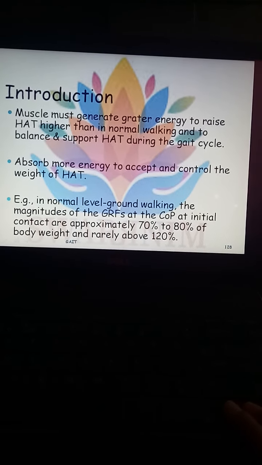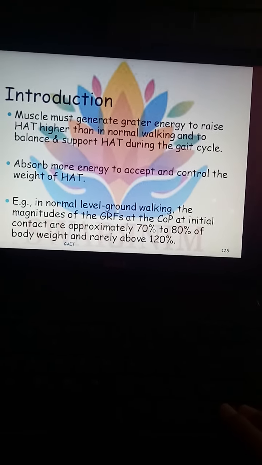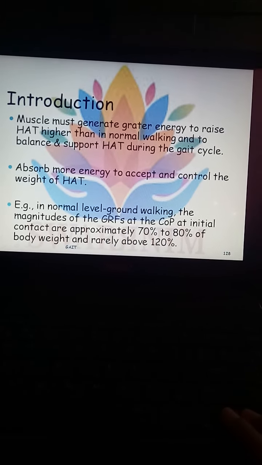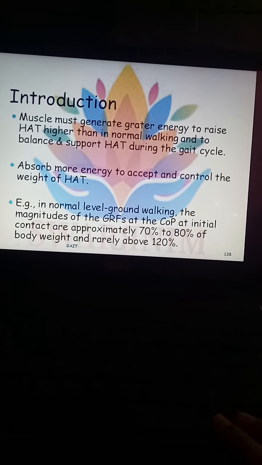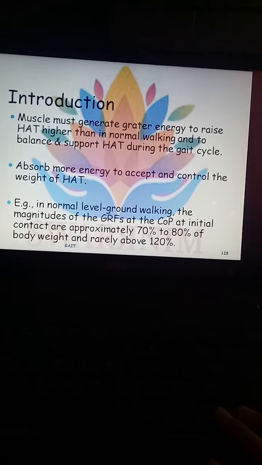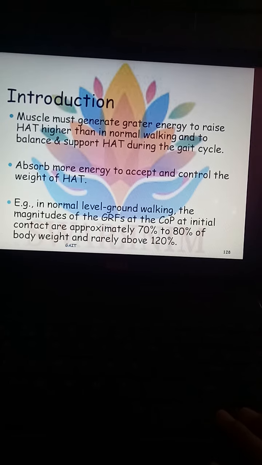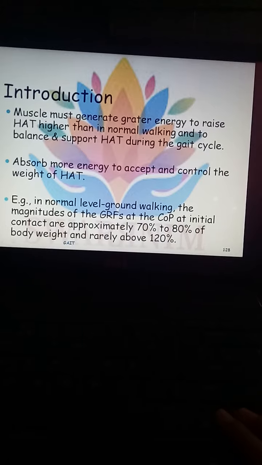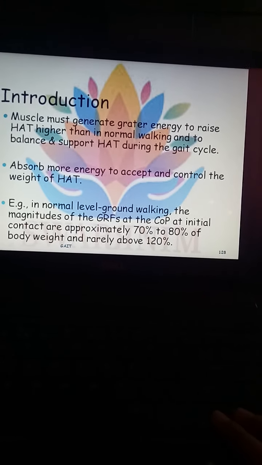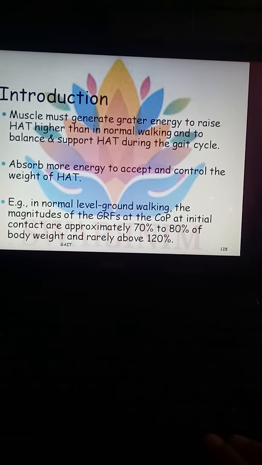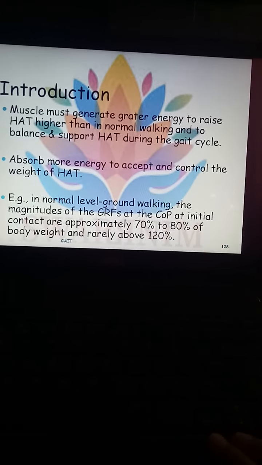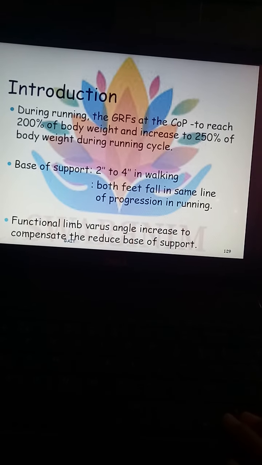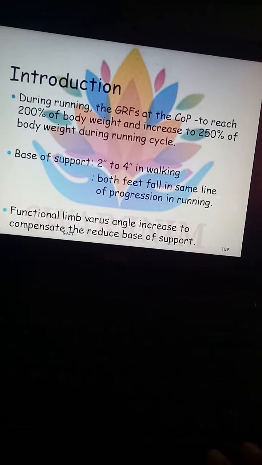So in this example, when we are walking on the floor at normal speed, the ground reaction force magnitudes and the center of pressure during the initial contact phase are approximately 70% to 80% of the body weight, and rarely above 120%. So it is about normal speed walking.